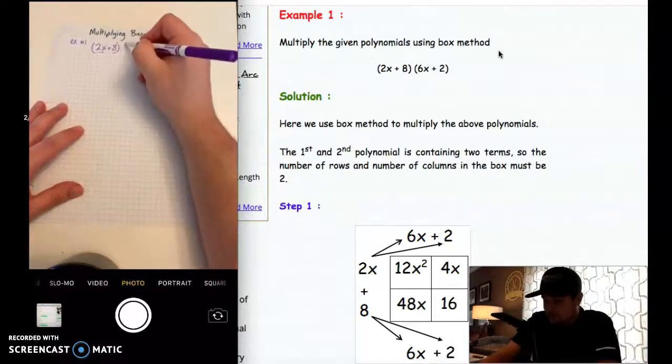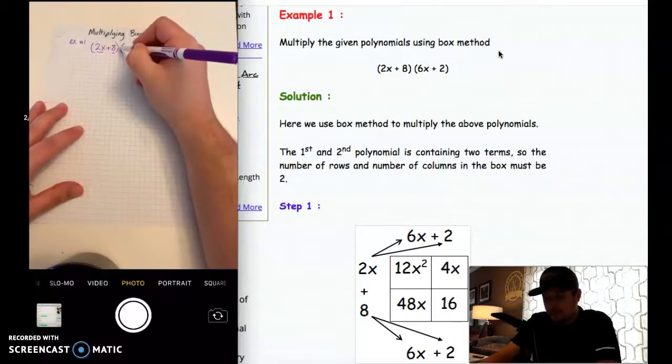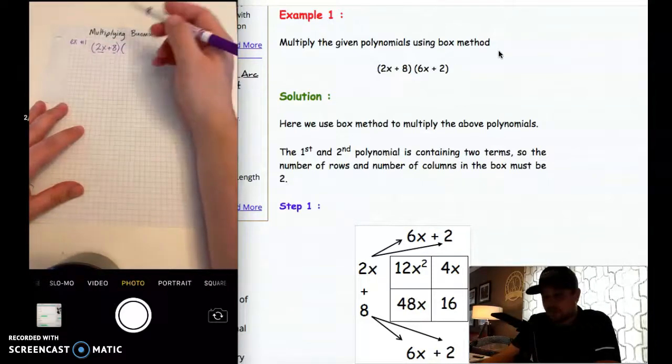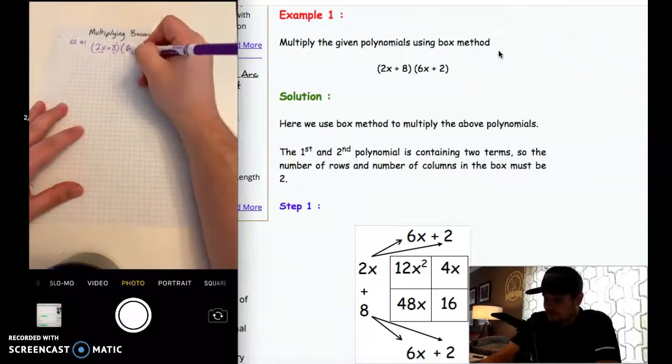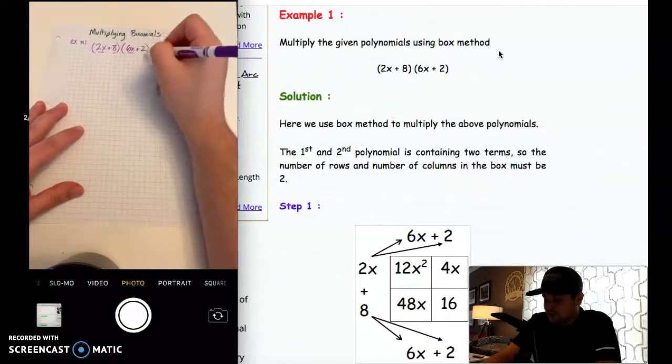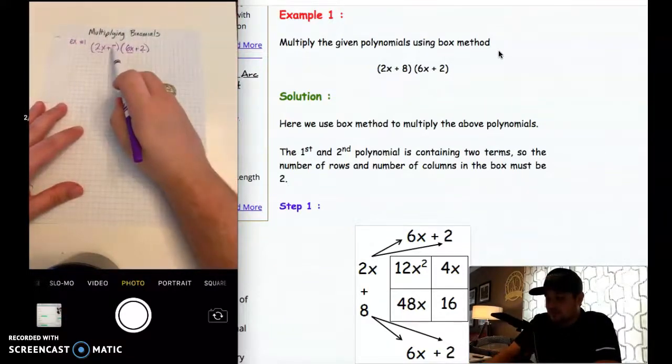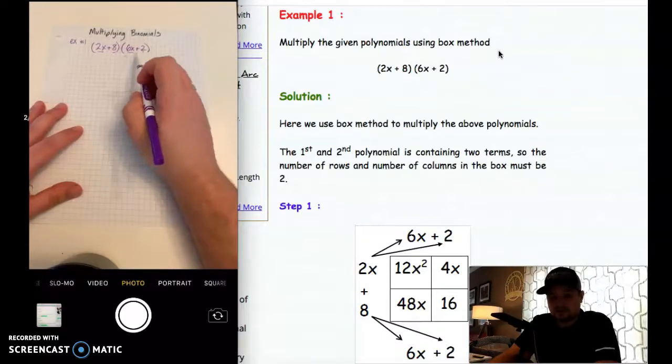Now we are multiplying binomials because we know that when there's parentheses right next to each other, that means multiply. The way that we do this is we need to multiply both of the things in the first binomial by each of the things in the second binomial.